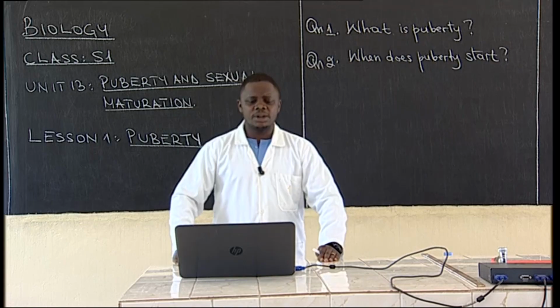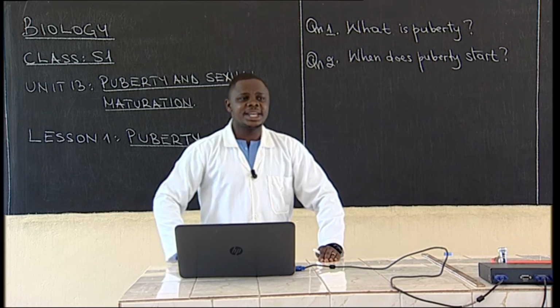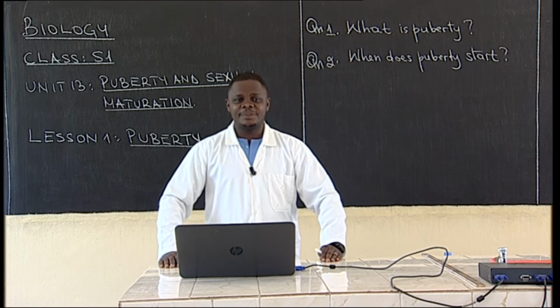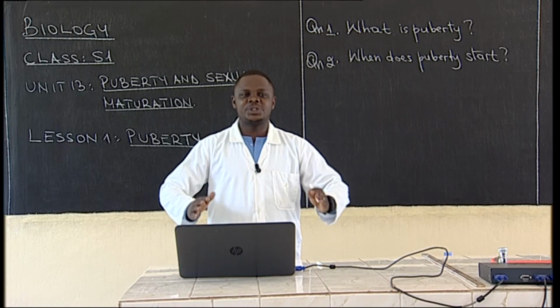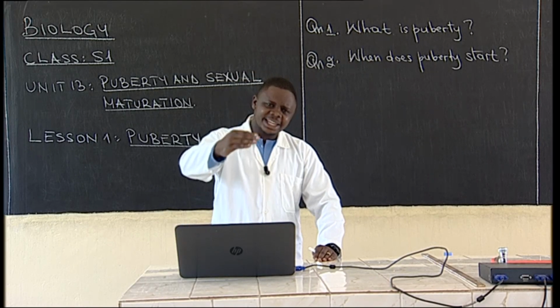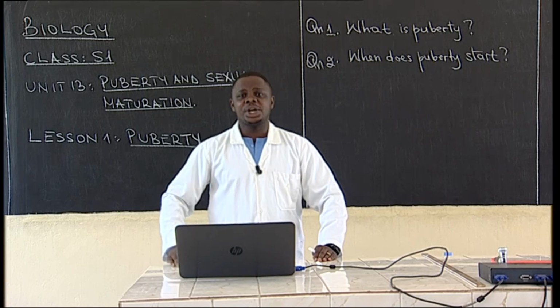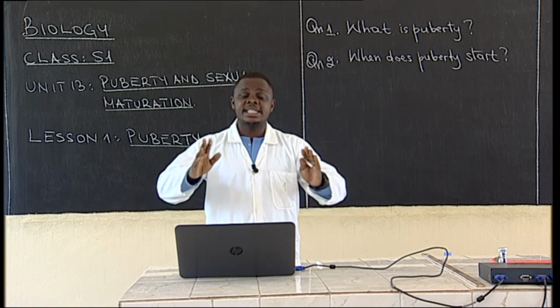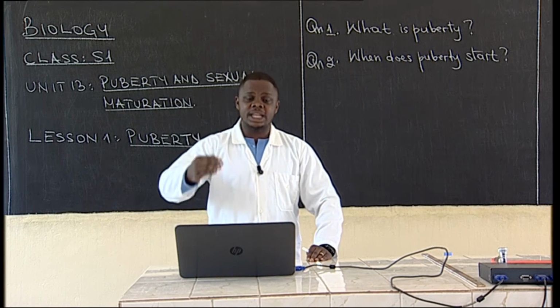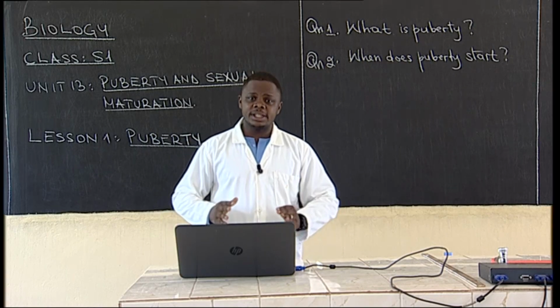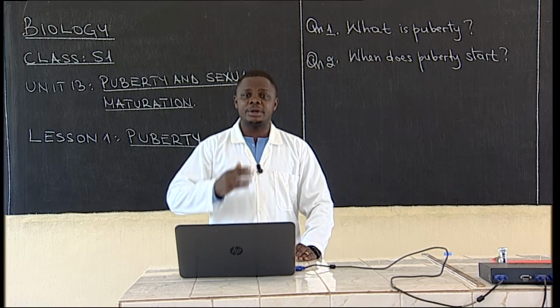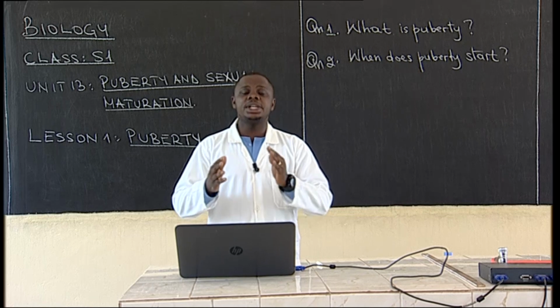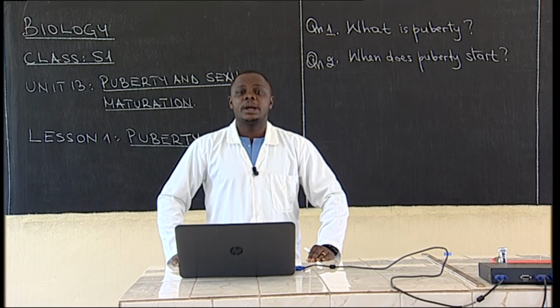Now, as you see on the picture, we can see boys and girls together. They are very happy. They have joined hands, and they are in that stage of life. They have to discuss those changes that take place in life, and even take a very important step of managing the changes which are taking place.